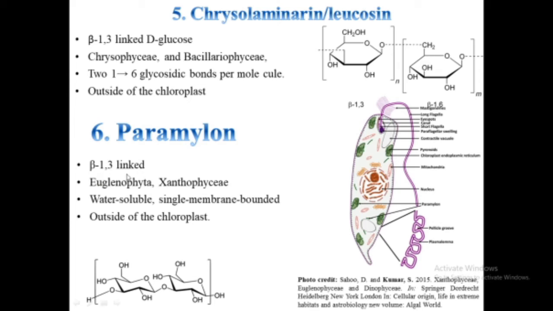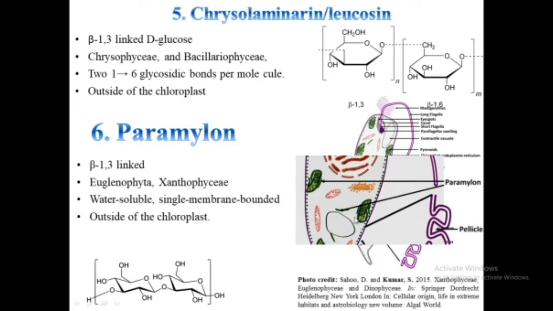On the other hand, paramylon consists solely of beta 1,3 linked glucose residues and is mainly found in members of Euglenophyta and Xanthophyta. It occurs as water-insoluble, single membrane bounded inclusions of various shapes and dimensions outside of the chloroplast. It is about as large as chrysolaminarin.